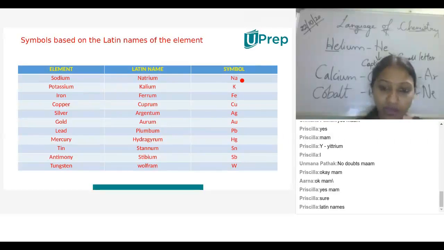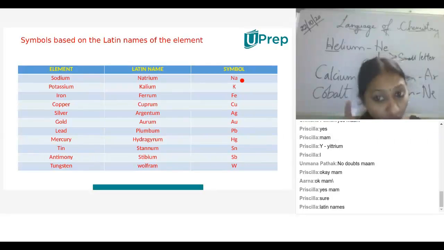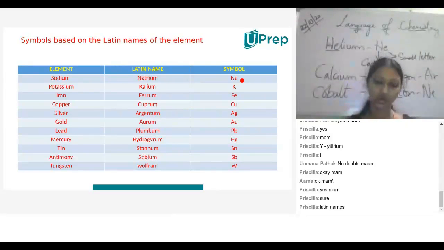For a few elements, he considered the Latin name of that element, and from that Latin name he has taken the symbols. Sodium Na, natrium.